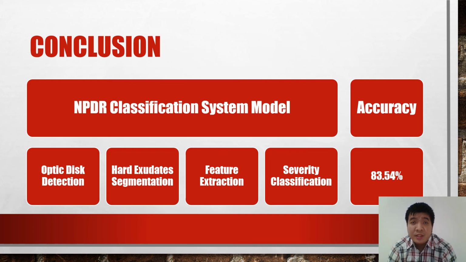The conclusion. This paper proposed a severity classification model of NPDR based on hard exudates. The accuracy resulted in the first experiment is 85.06%, and the second result is 82.02% accuracy. So the total accuracy resulted in this research is 83.54%.